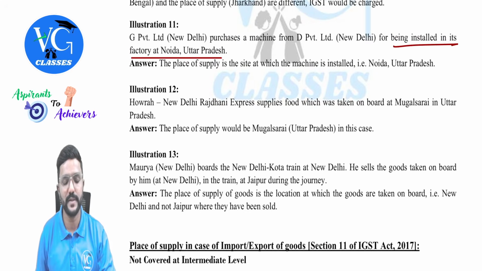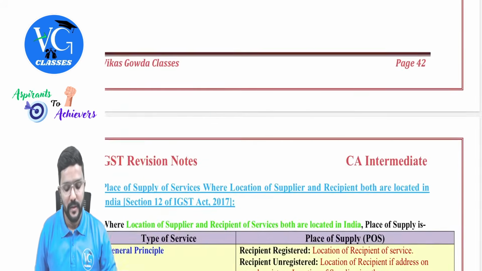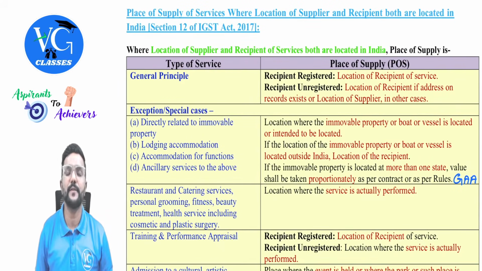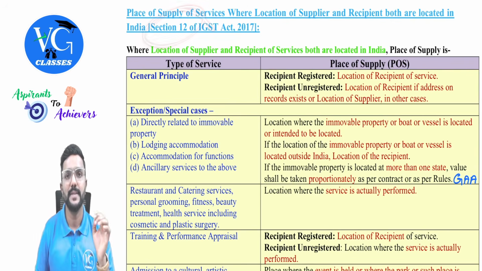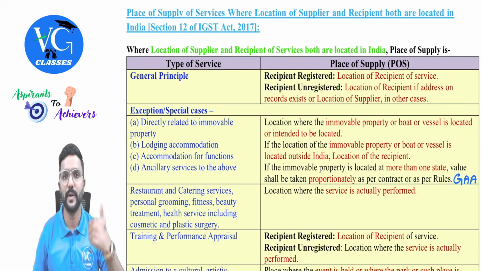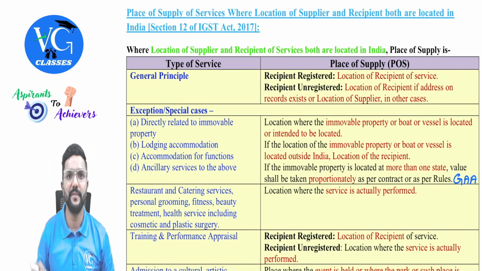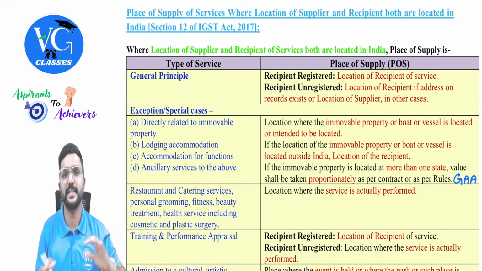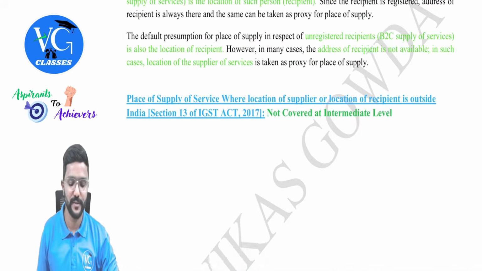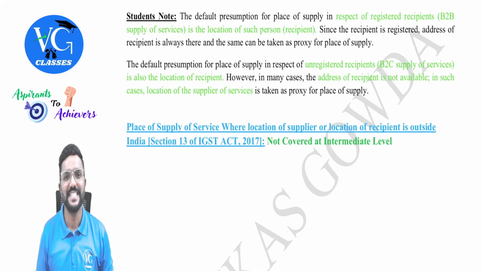Yes, now we will move to services, guys. Now we will see what is the place of supply for services, where the location of supplier as well as the location of recipient is in India. It is as per section 12. Sir, what if anyone is outside India? For example, location of supplier or location of recipient. If it is outside India, then we need to decide the place of supply for services as per section 13. And section 13 is not a part of your syllabus. Feel happy about it. Section 13 is not a part of your syllabus, guys.